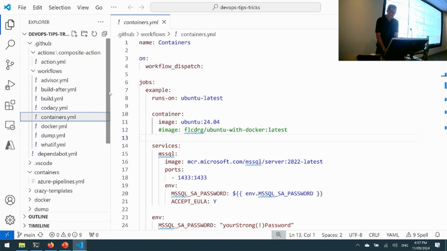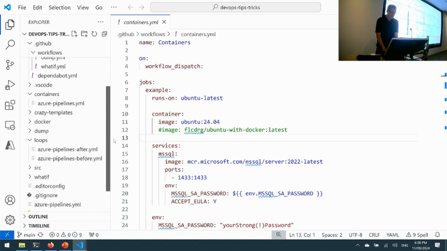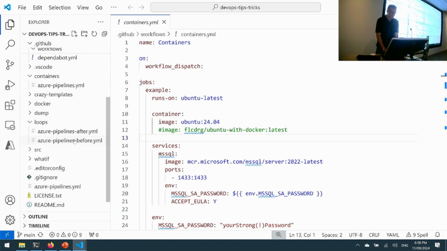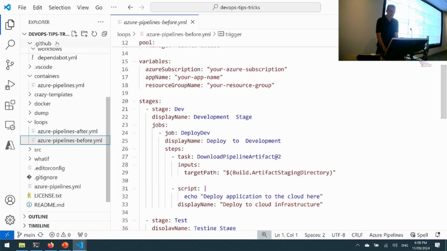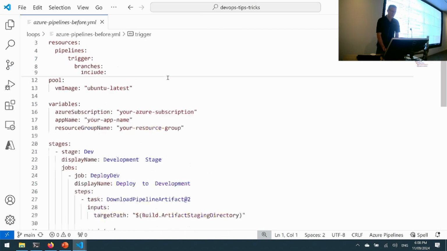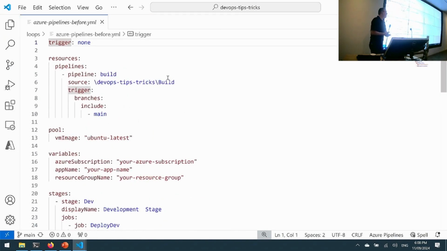Essentially what I'm going to show you first of all is a pretty typical Azure pipelines deployment pipeline. So it's using YAML, not using the old classic release pipelines. It's a regular YAML pipeline, and this is using a pipeline trigger.